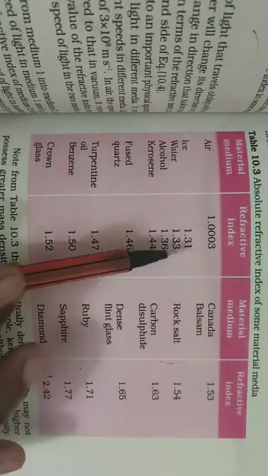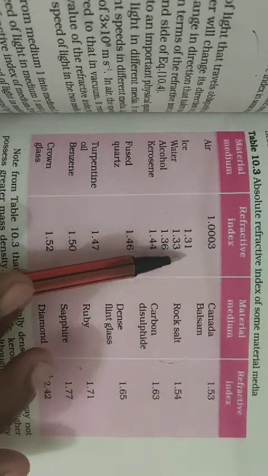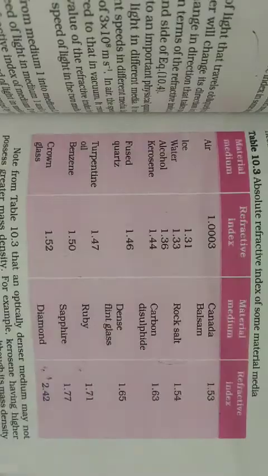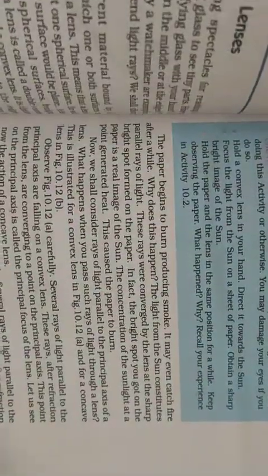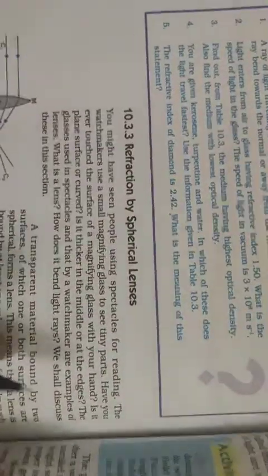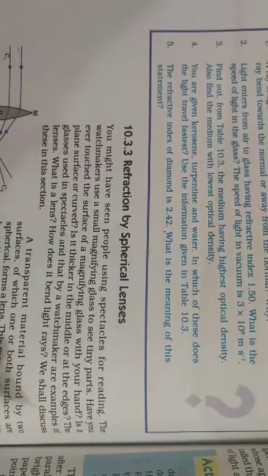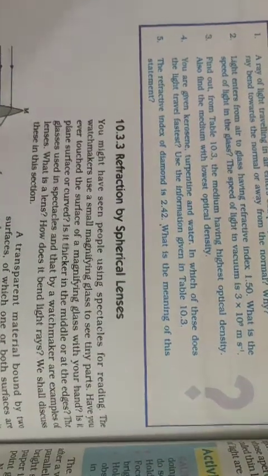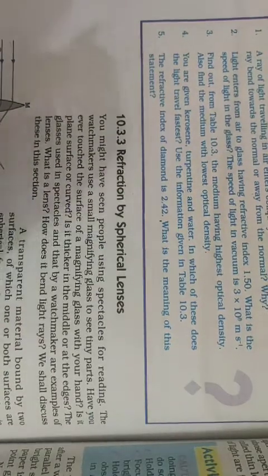Here it is the fastest because it has a lower refractive index value, and therefore the speed of light will be fastest in water. Okay, so that is the conclusion for the fourth question. Use the information given in table 10.3. Using that information we need to come to the conclusion.